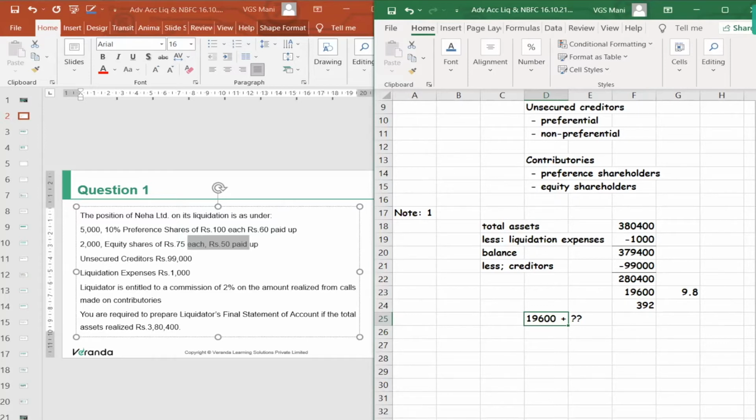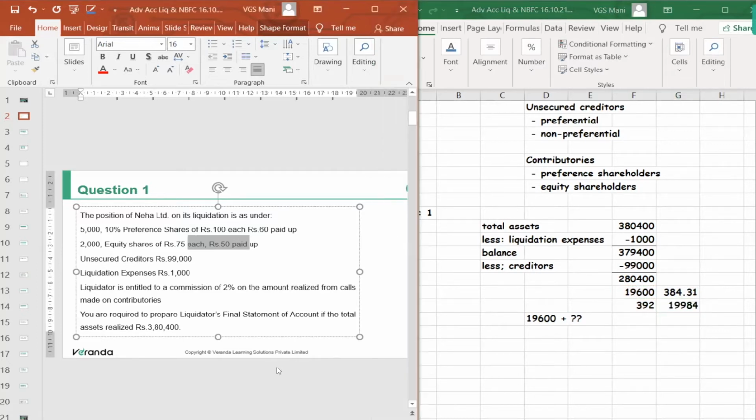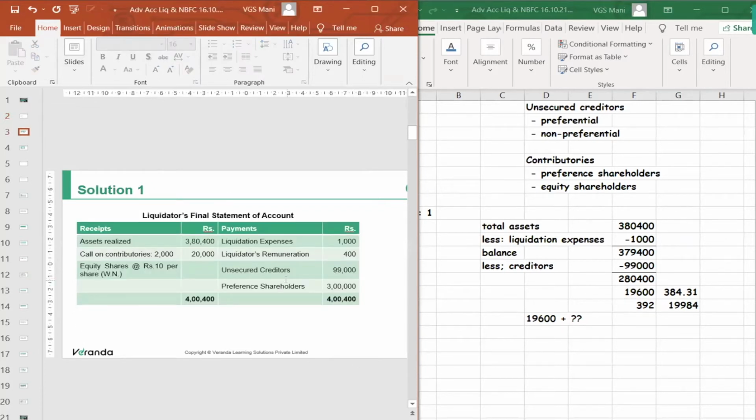So you have to consider the amount as inclusive of 1 or 2%. That is 19,600 plus some X, which is 1 or 2%. Then there will be a problem again. Suppose you take it into 2 by 102, then it comes to 19,984. But the commission given here is 400. Can you understand the issue?